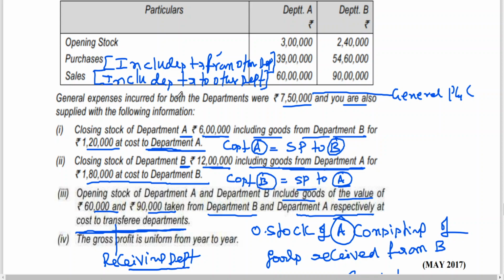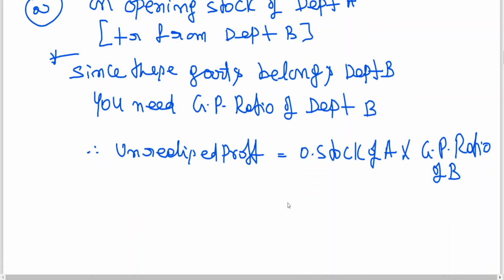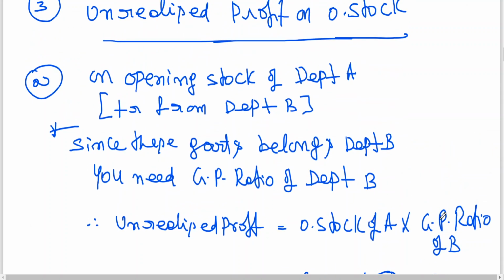What is opening stock, my dear friend? 60,000 here. That is 60,000 into Department B GP ratio 50%. It is coming to 30,000 rupees. Clear to all of you?